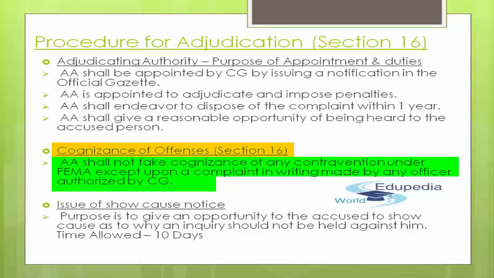If you don't get a complaint in writing made by an officer authorized by the central government, then the adjudicating authority shall not accept or give any attention to that contravention under FEMA. So it has to be taken care of in that way. That's the cognizance of offenses.